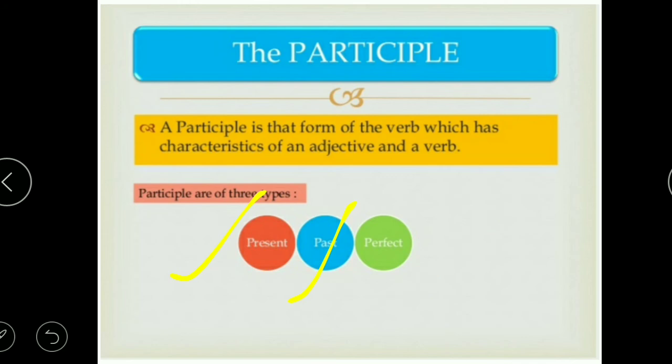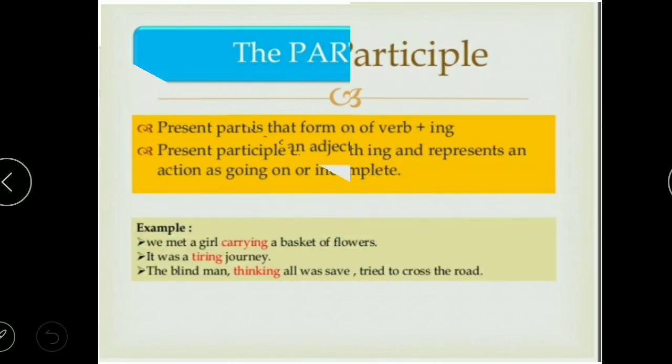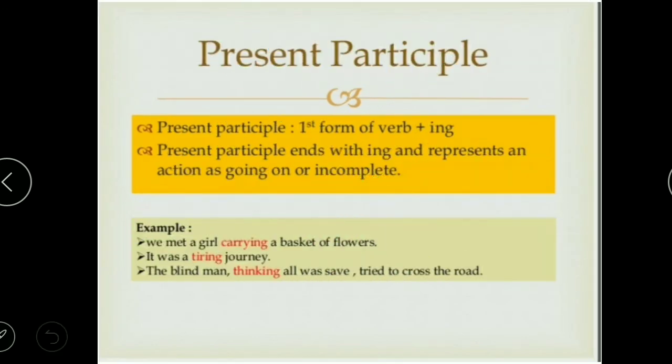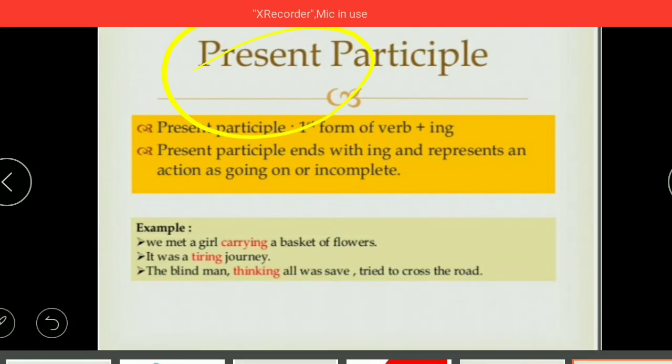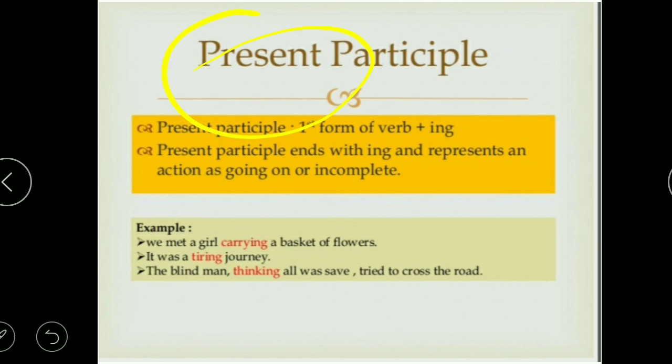So here, just to recapitulate the previous one, infinitives can be functioning as nouns, adverbs, or adjectives. Gerund must be functioning as a noun, and here participles must be functioning as an adjective. So hope this much is clear. Moving next, the first kind under participle is the present participle, that is again the ing form of the verb, but it is definitely not working as a noun, it is working as an adjective in a sentence.